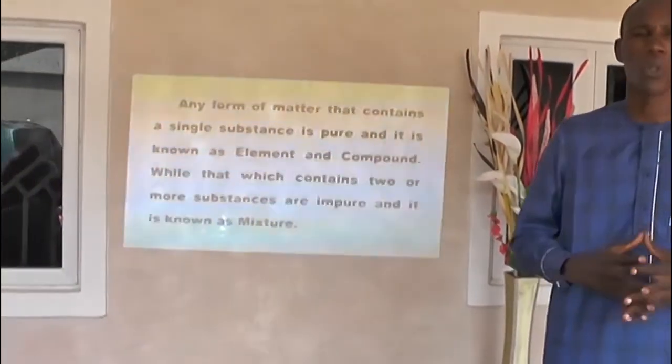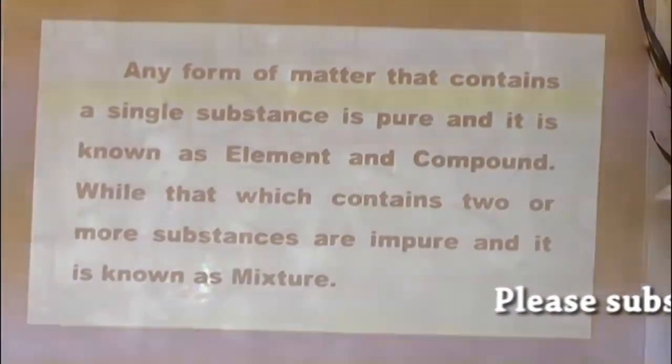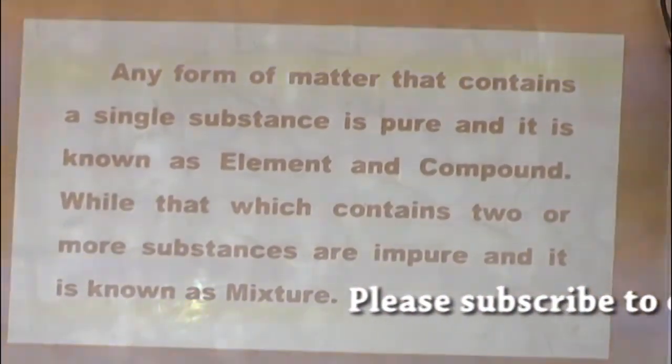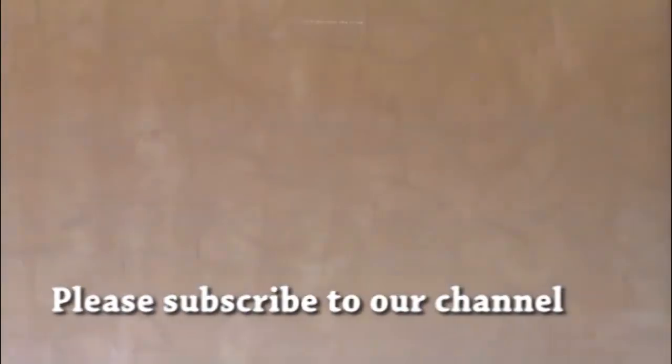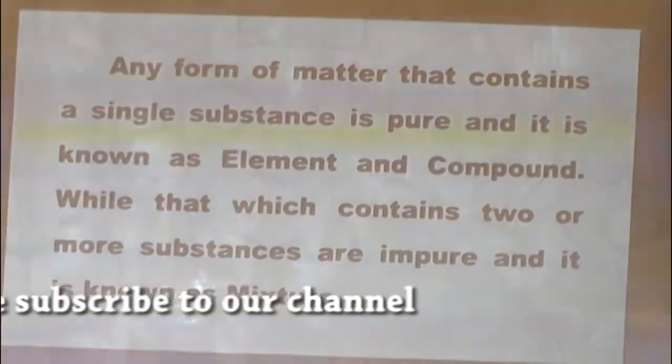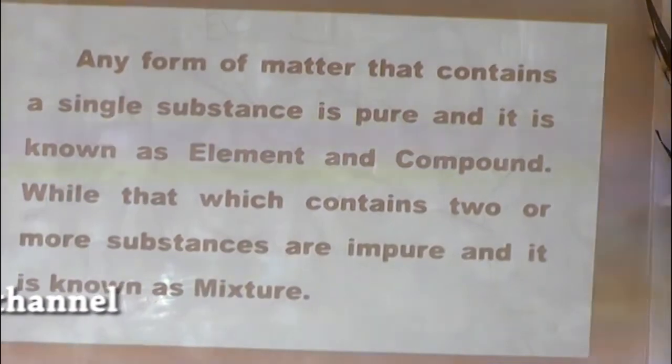The pure forms of matter are element and compound because they contain a single entity, while the impure form of matter is the mixture. In our next class, we shall be looking at elements, compounds, and mixtures. Thank you.